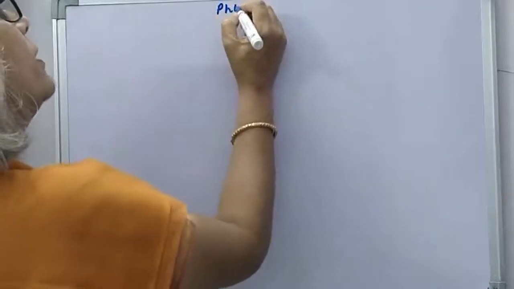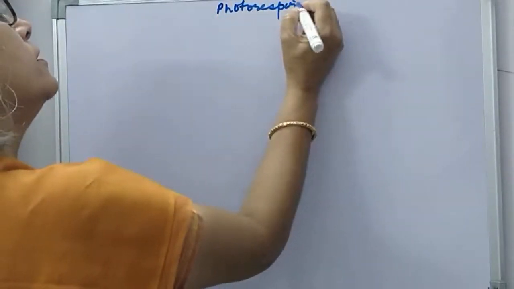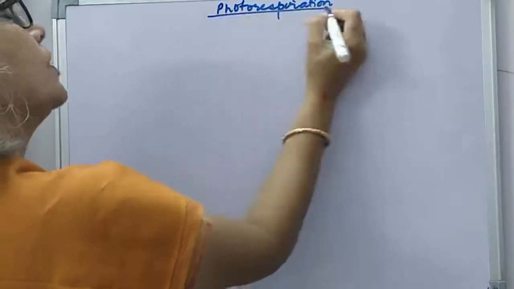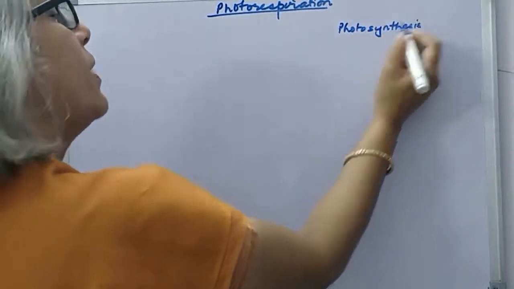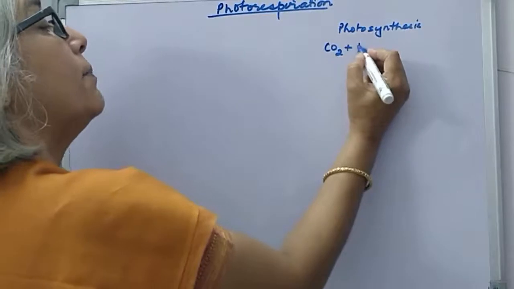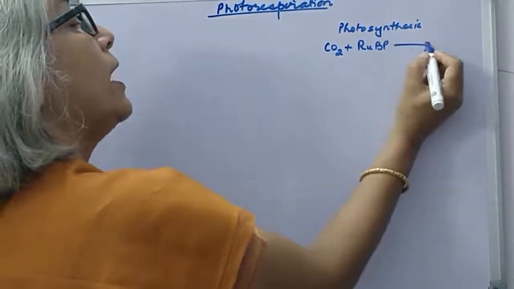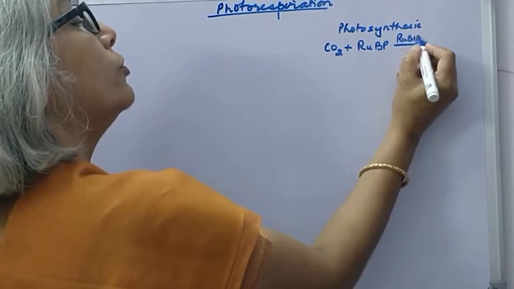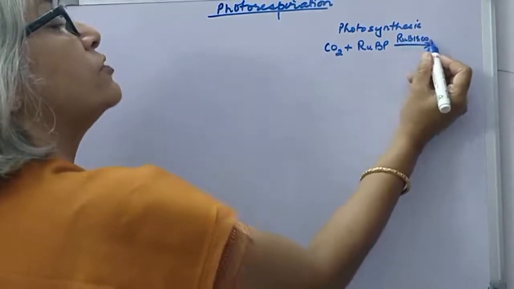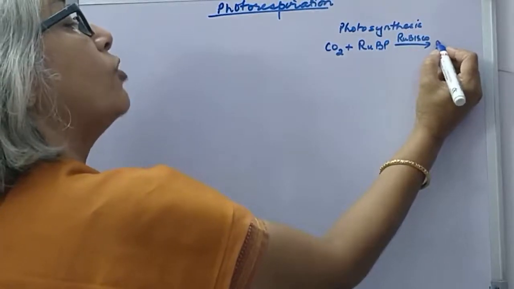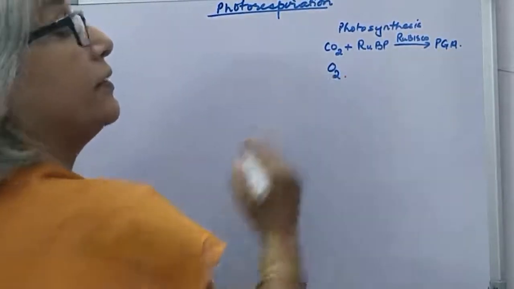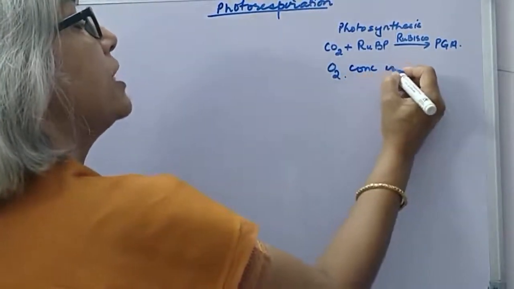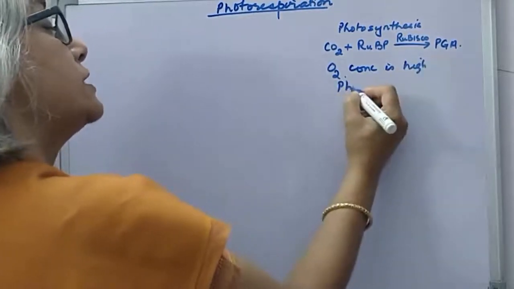I think I will write it and explain it to you. We are doing the topic photorespiration today. Now you have seen that in photosynthesis, I was comparing the two. Carbon dioxide combines with RuBP in presence of rubisco, that is ribulose bisphosphate carboxylase enzyme, and forms phosphoglyceric acid. Now if oxygen concentration is high, then photosynthesis is inhibited.